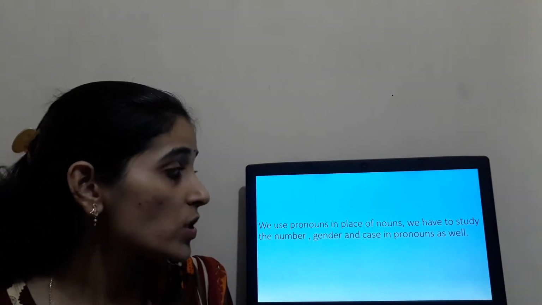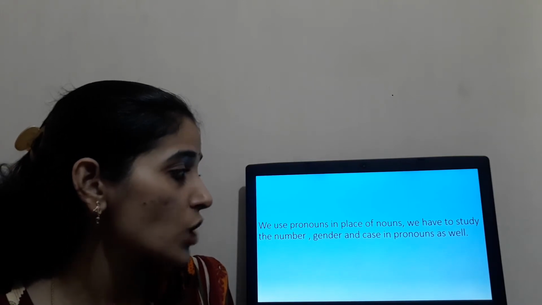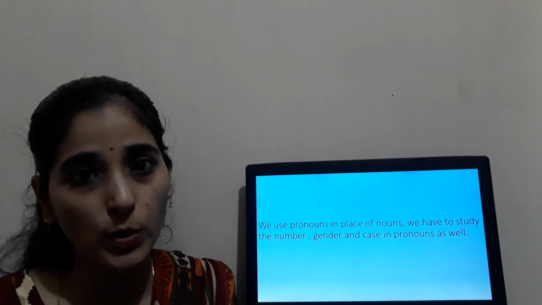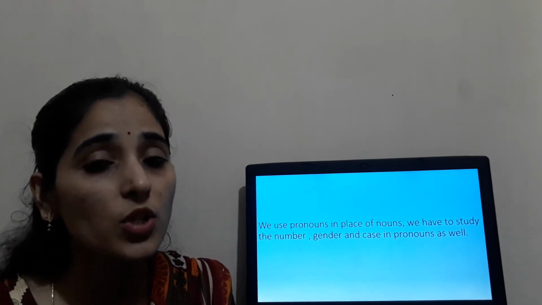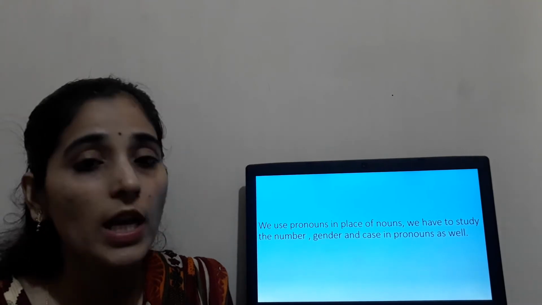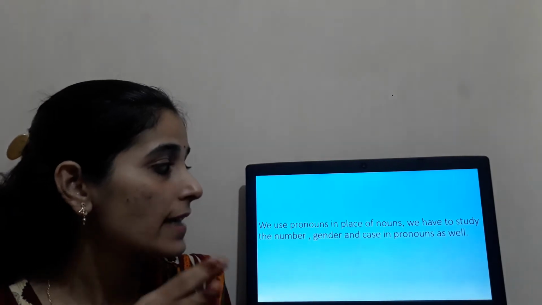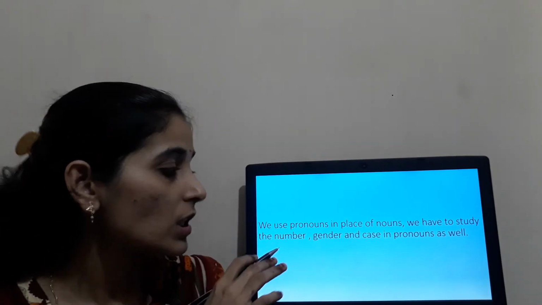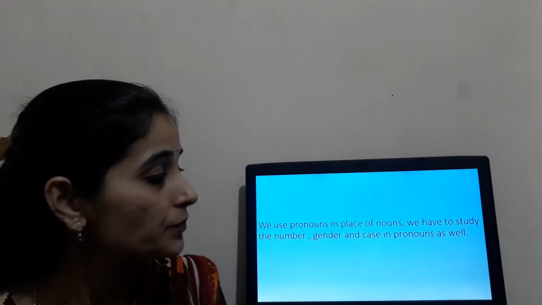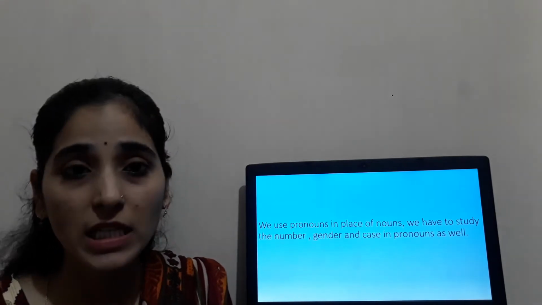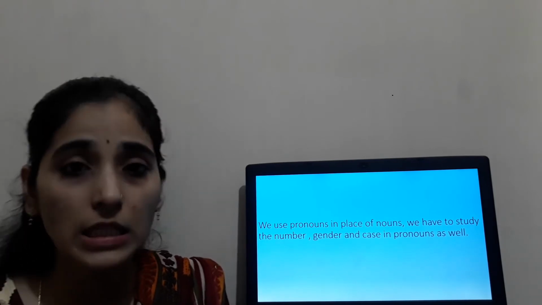We use pronouns in place of nouns. We have to study the number, gender and case in personal pronouns as well. We have already seen that pronouns are the words used in place of nouns, and today we are going to see number, gender and case. Now number, that means what? Singular, plural. Then gender: masculine, feminine, neuter. Clear? Then cases: nominative, possessive and one more. We will see in detail one by one.